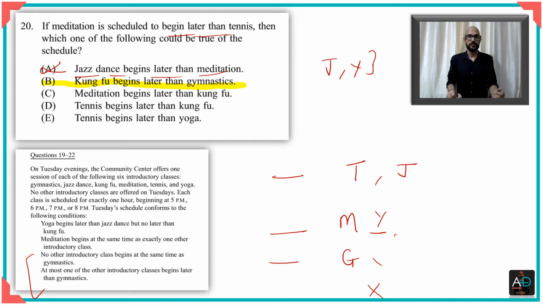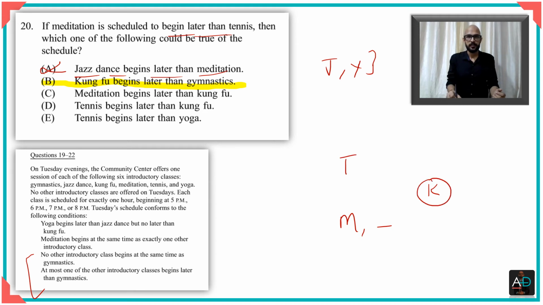Let's look at the next option, option C. When you look at option C, it reads as meditation begins later than kung fu. So if meditation begins later than kung fu, it means perhaps kung fu, let me just put it here, since I don't exactly know the distance between tennis, let's say if tennis is here, kung fu could be here or kung fu could be here, I can't really say. So for the sake of safety, I'll just place kung fu higher than meditation, and I just keep it here so that we know it's higher, it's at a different time.